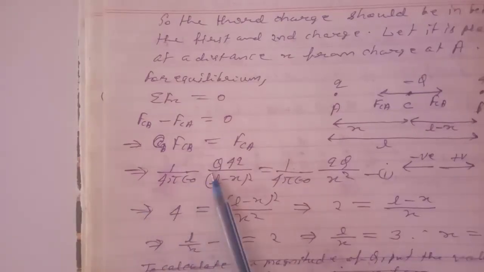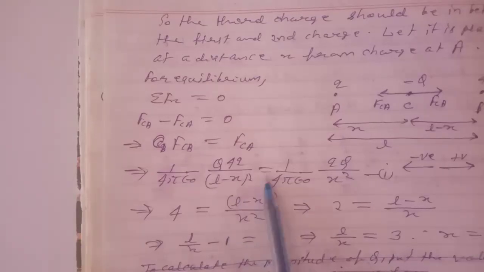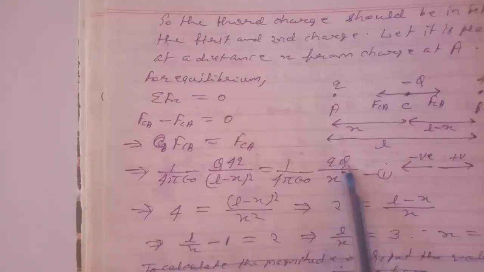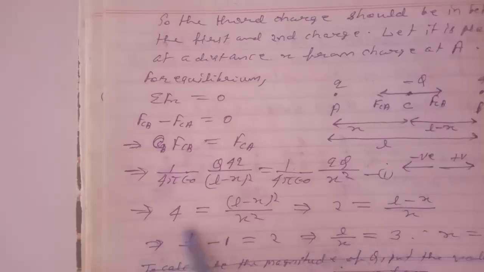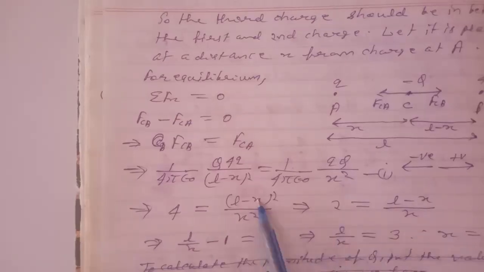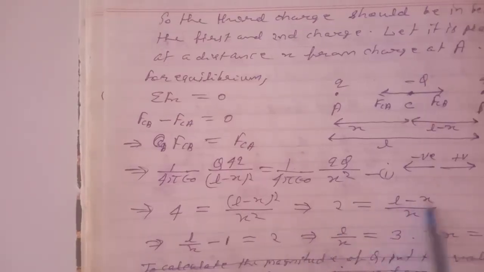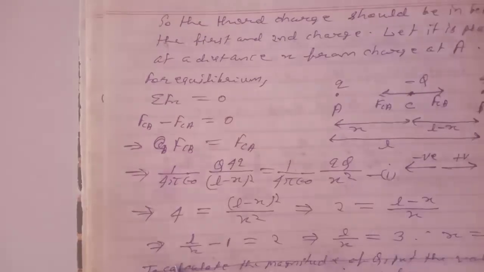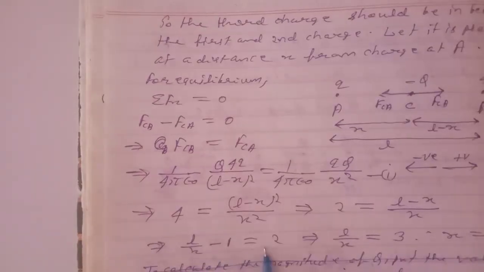1 by 4 pi epsilon naught, q into 4q divided by (L minus x) whole square, equals 1 by 4 pi epsilon naught, q by x square. This implies 4 equals (L minus x) whole square divided by x square. Taking under root, 2 equals (L minus x) by x. Or L by x minus 1 equals 2.